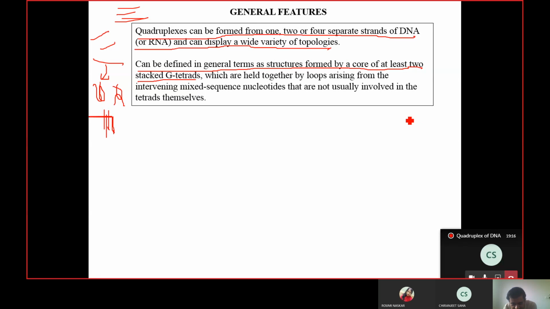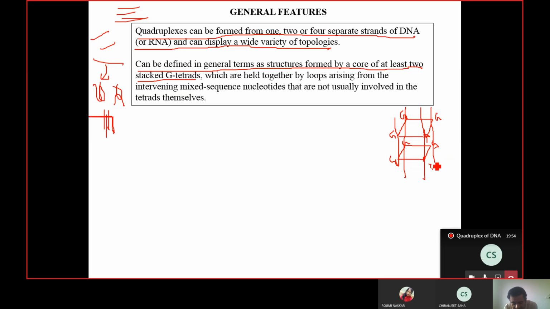For a structure to be called a G quadruplex, there should be at least 2 planes like that, where there are G tetrads, G, G, G, G. At least 2 such G tetrads must be there.